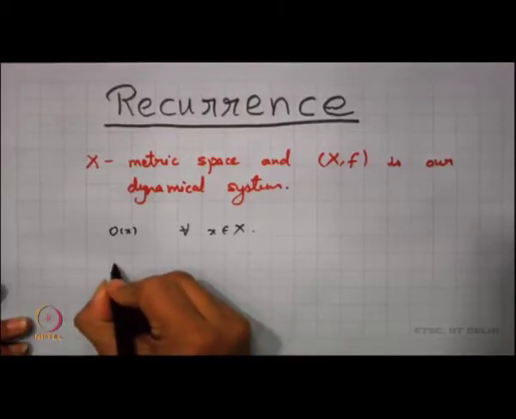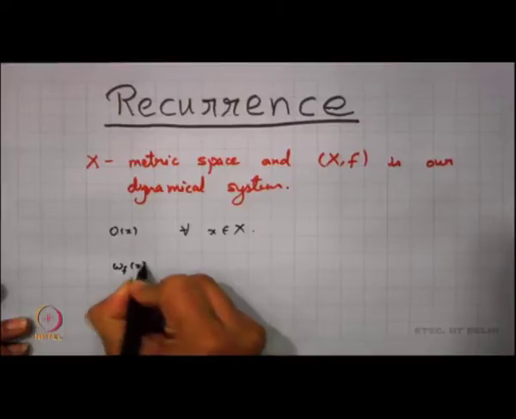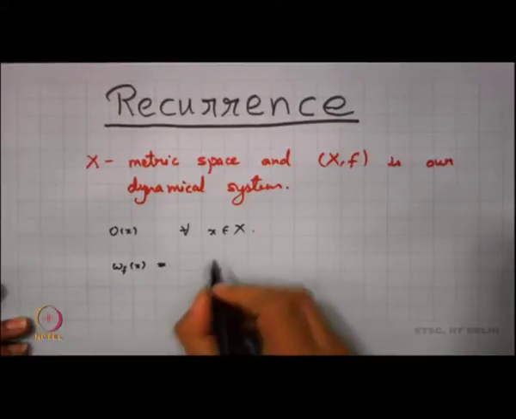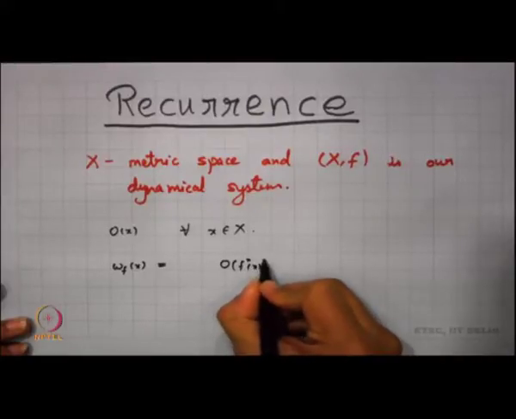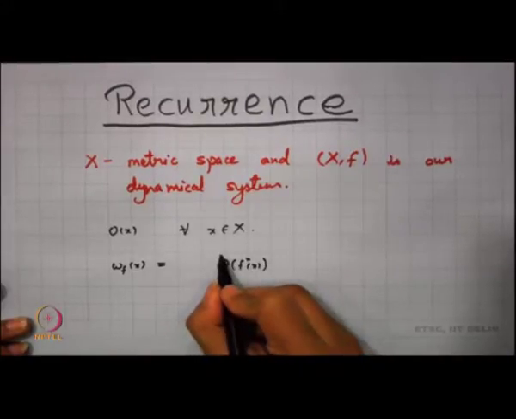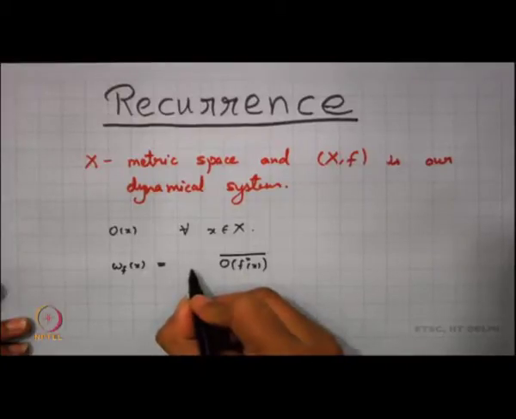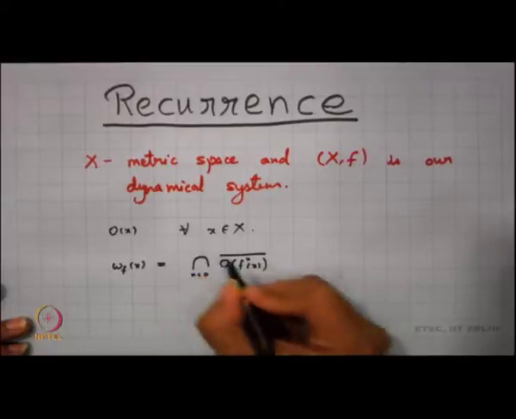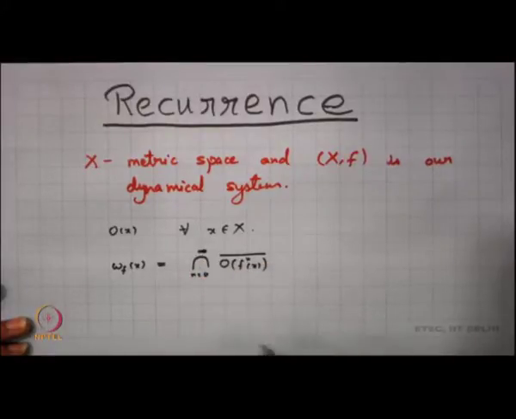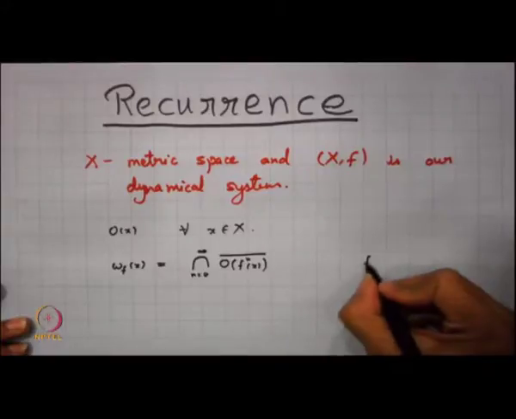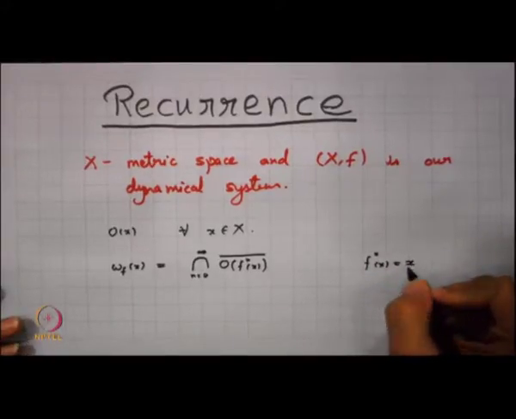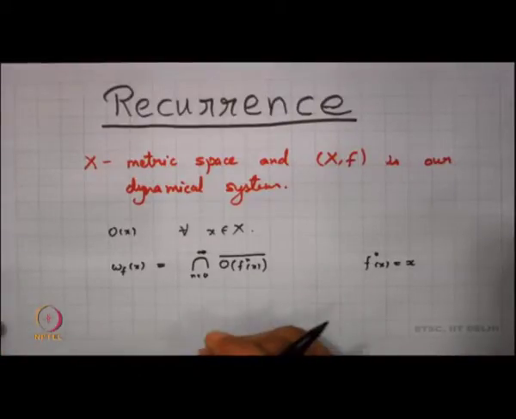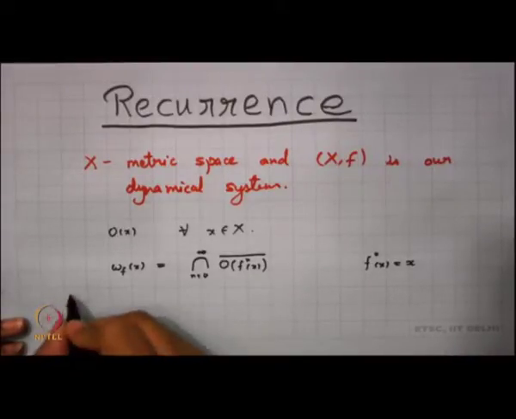I am saying that this is my omega f of x, which essentially means that I am looking into the orbit, in fact not orbit, the orbit closure of all f^n(x), and I am taking their intersection as n varies from 0 to infinity, where we take the convention that f^0(x) is x. So basically f to the power 0 is the identity. Now, this is called the limit set